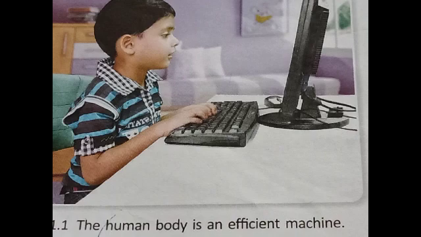Dear students, next, organ system. Our body is made up of many parts, each of which performs special functions. The lungs, the heart, the kidneys and the brain are some of the major organs of our body. Students, underline the sentence.